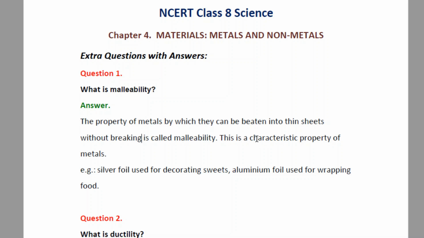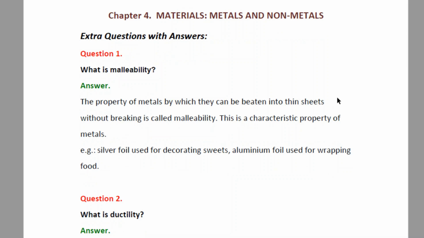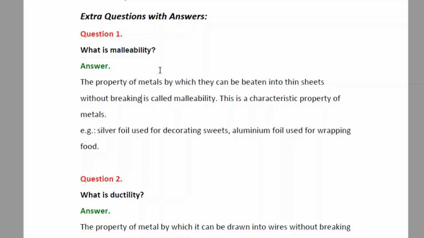Next, this is a characteristic property of metals. When we say it is a characteristic property of metals, it means that it is a unique property by which we can identify the metals, and hence it is a kind of identity for metals that metals are malleable. Examples are silver foil used for decorating sweets and aluminum foil used for wrapping food. Both the examples we are quite familiar with.